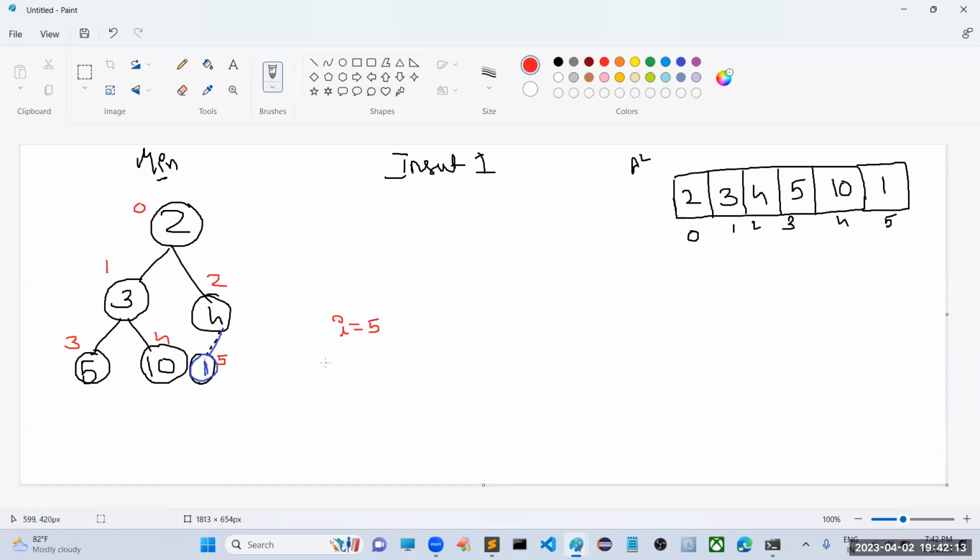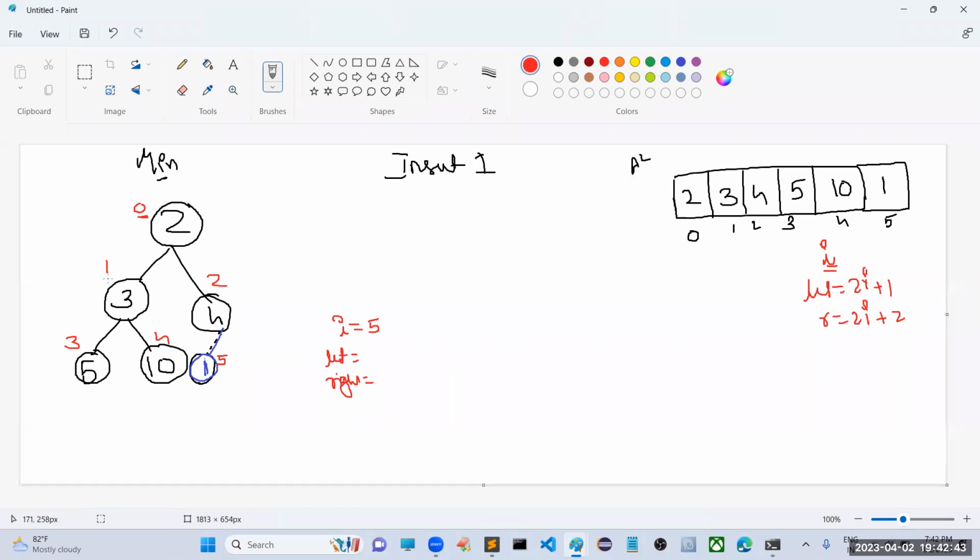We have to find out the parent, the left child and the right child. We have some formulas for this. If you have i as a node, its left node will be 2 times i plus 1, and its right node will be 2 times i plus 2. If you take i equal to 0, 2 times 0 plus 1 gives the first location, where the left child is. 2 times 0 plus 2 gives the second location, where the right child is.